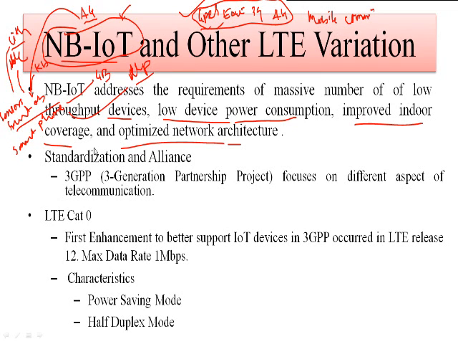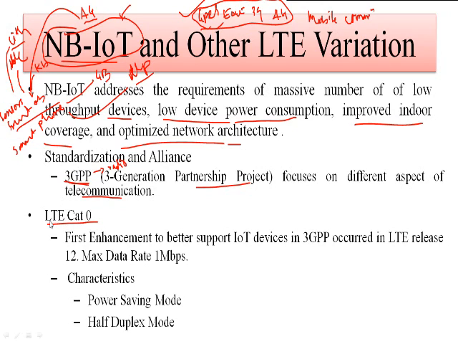So this NB-IoT is going to be standardized by the alliance that is nothing but the 3GPP. Okay, so it has a number of companies connected together. They stand for the 3rd Generation Partnership Project, and it focuses on the different aspects of telecommunication. So this 3GPP is responsible for implementation of the end devices, then radio technology, transmission कैसे होता है, ये सारी चीज़ें ये टेलीकम्युनिकेशन के एस्पेक्ट जितने हैं वो देखे जाते हैं आपके 3GPP. Okay, so the 3GPP firstly developed the LTE Cat 0.